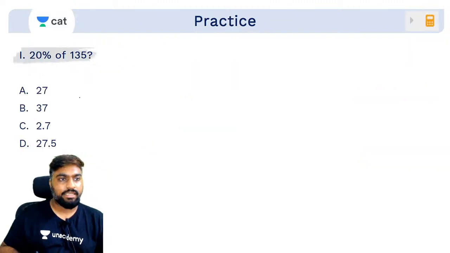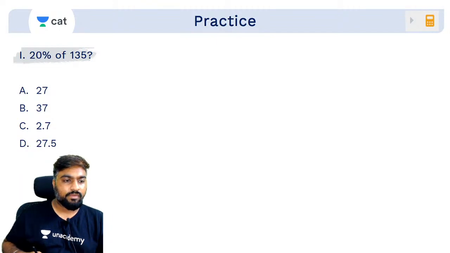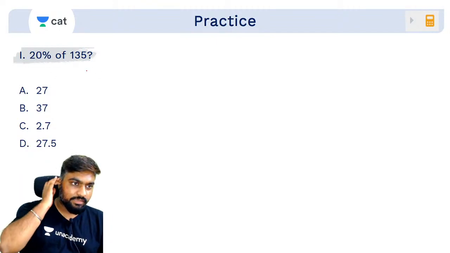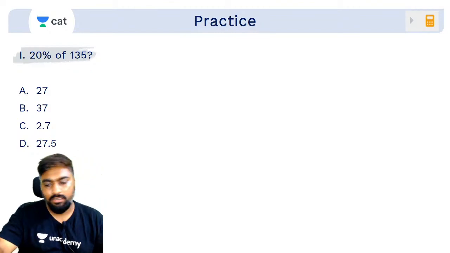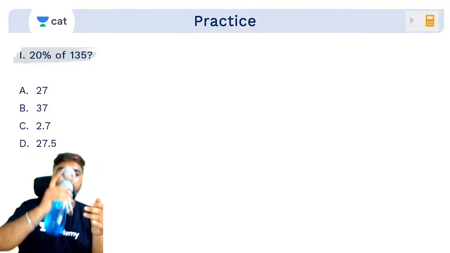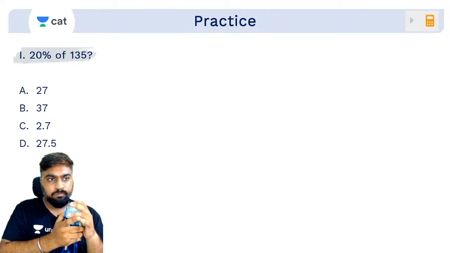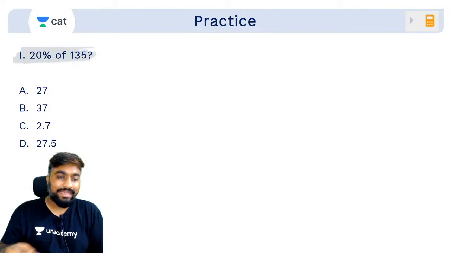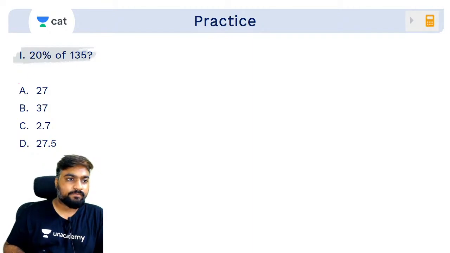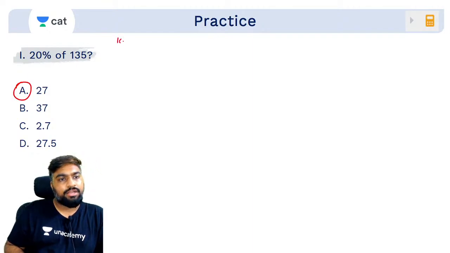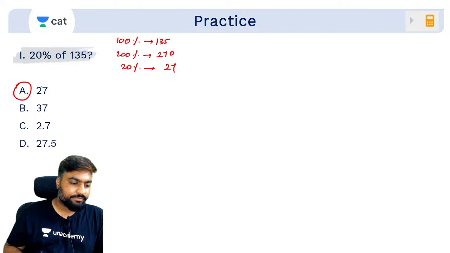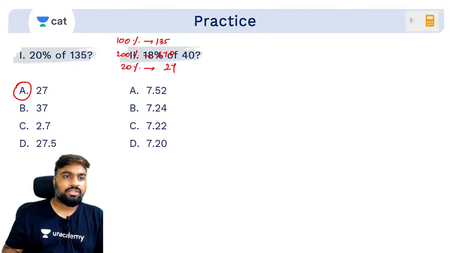Let's practice, try quickly. 20% of 135. How to calculate 20% of 135? Quick, answer fast. 20% of 135. 27. Beautiful guys, very good. So what is it? 100% is 135. 200% is 270. Then 20% is going to be 27. Easy, right? Simple to understand. Try this one out now.